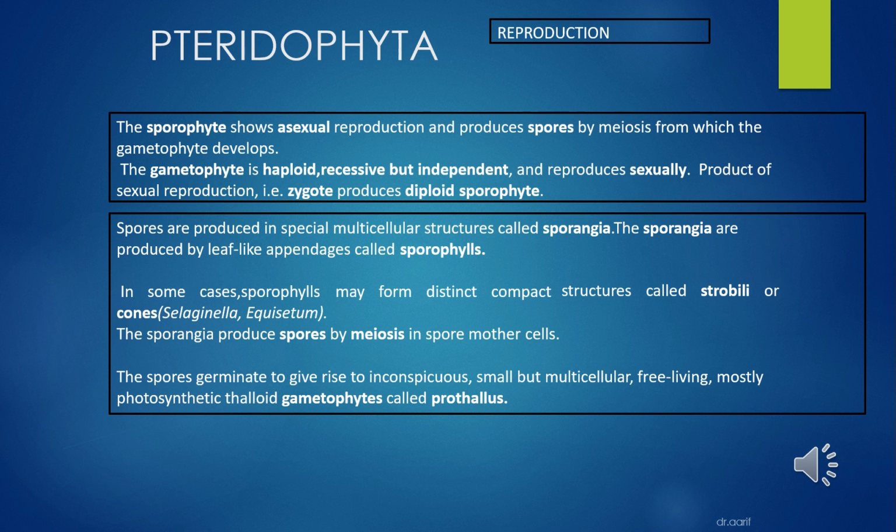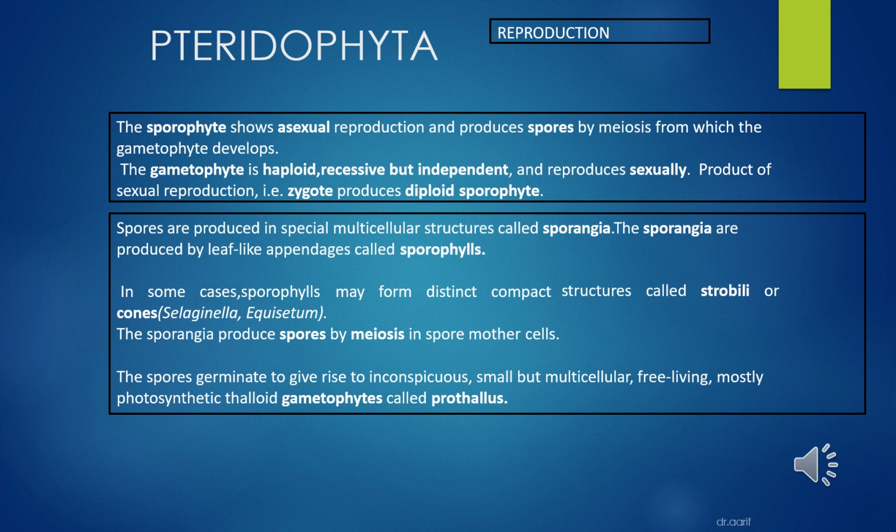The sporangia are produced by leaf-like appendages called sporophylls. In some cases, sporophylls may form distinct structures called strobili or cones, for example as in Selaginella and Equisetum. The sporangia produce spores by meiosis in spore mother cells.